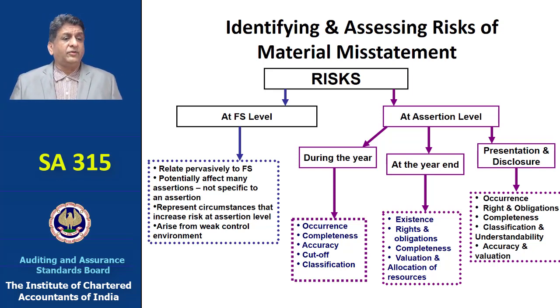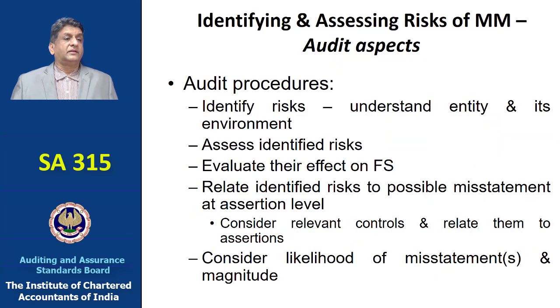At an assertion level during the year, one needs to see the occurrence, completeness, accuracy, cutoff and the classification. At the year end, one may need to see the existence, the rights and obligations, the completeness, the valuation and allocation of resources. And maybe for presentation and disclosure, one needs to see the rights and obligations, the completeness, the classification, the understandability, the accuracy, the valuation and the occurrence. So the audit procedures will vary.